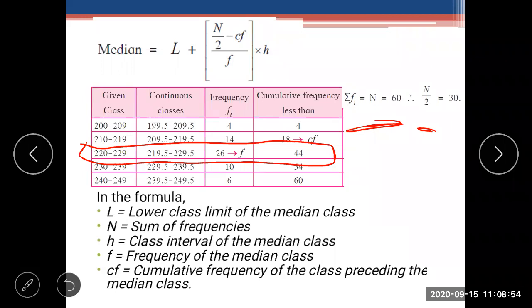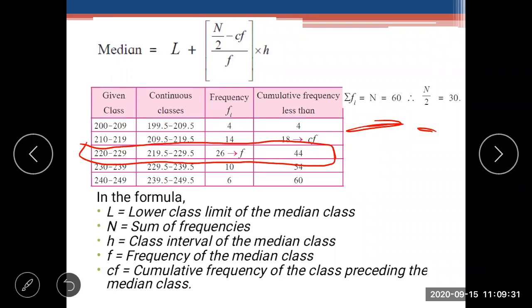Once we get n upon 2, here n upon 2 is 30. So we have to see in which row the 30 will come. First we select the cumulative frequency column, and in that column we see which row the 30 will come in. Now 30 will come after 18. So first, second, third row is there.